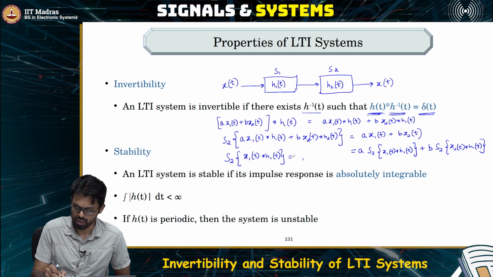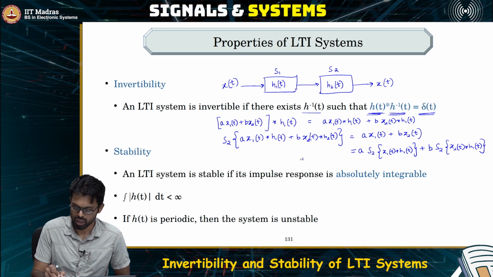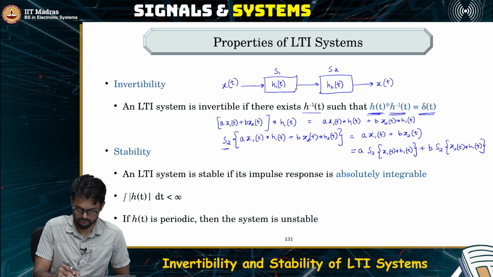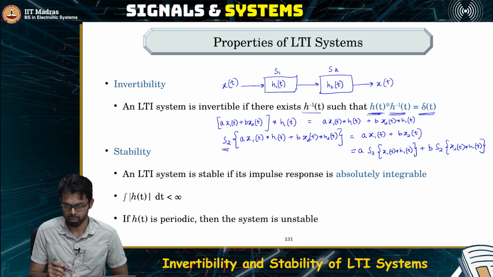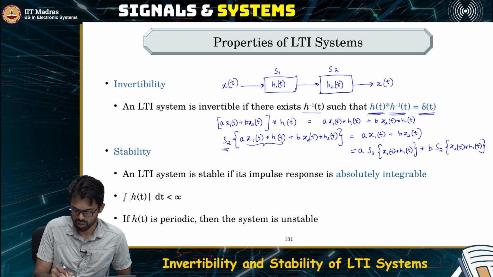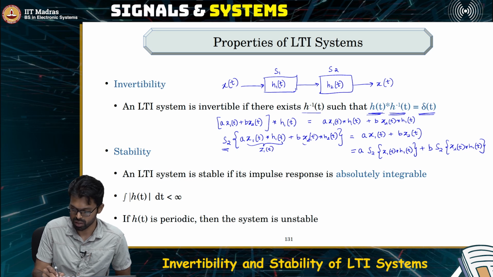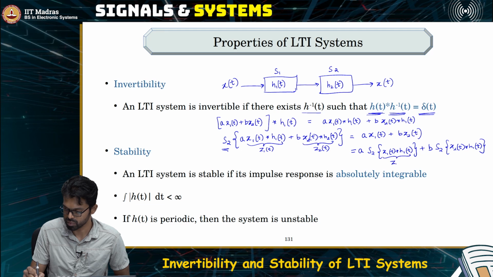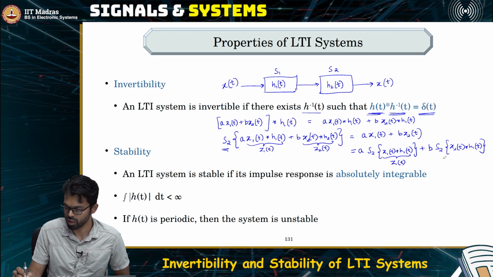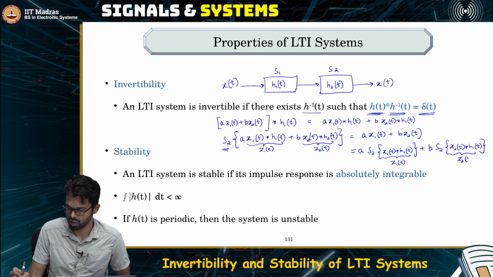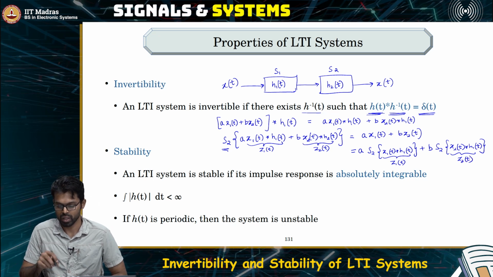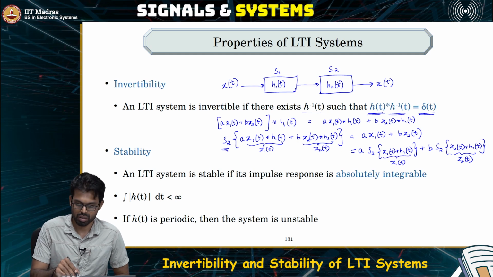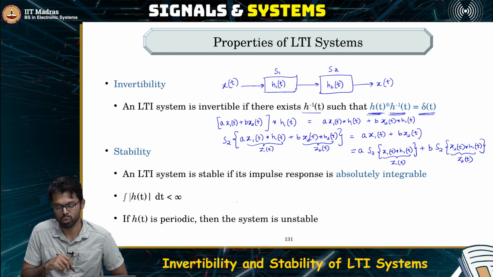So as you can see here, what have we showed? We have showed that there exists an arbitrary system S2 whose input, let us call this as some z1 of t and this as some z2 of t. Now clearly this tells us that the system S2 satisfies the superposition property.